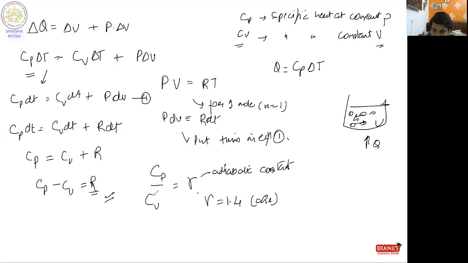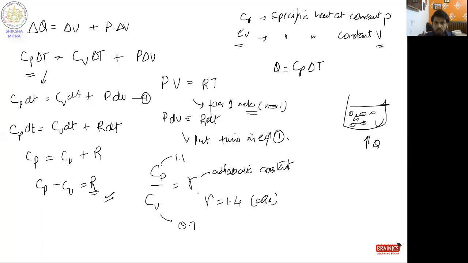And Cp and Cv values are also known for the gas. I can write Cv is 0.7 something and Cp is 1.1 something. So if you find this Cp, the constant Cp for air is 1.103 or something, and it is 0.714 something for Cv. Now why have we taken this n equal to 1?